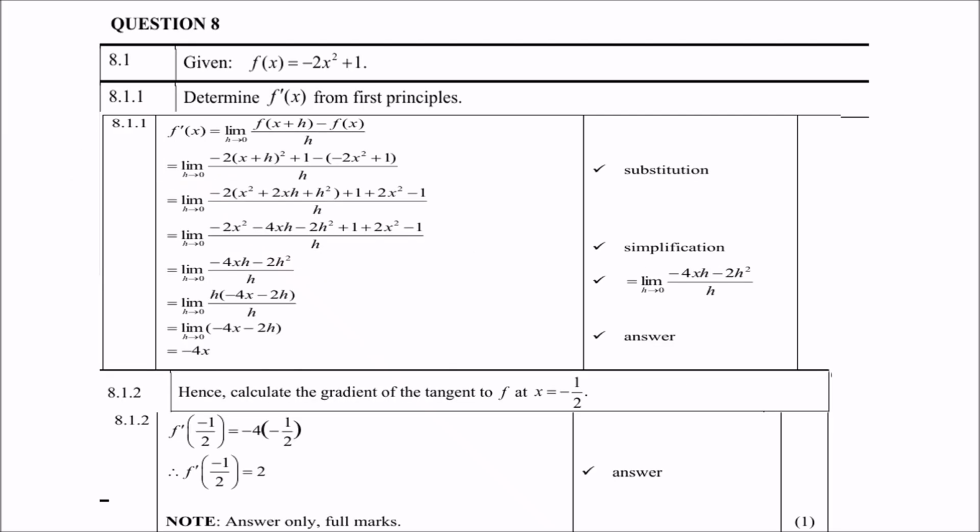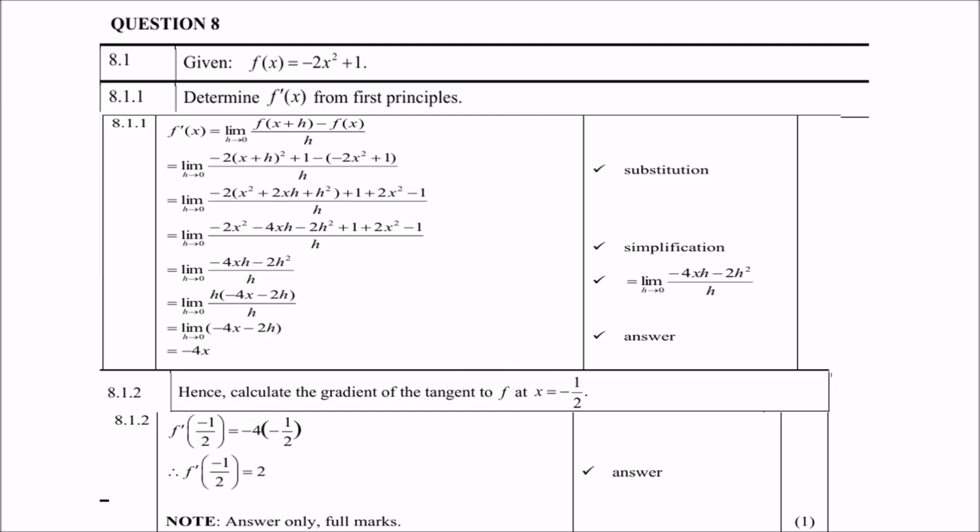Right, question 8.1, given is that f of x is equal to negative 2x squared plus 1. Now you must determine the derivative, or f prime x just means derivative, but from first principles. Now the minute you see the word first principles, you should know that you must use the formula f prime x equals the limit as h approaches 0 of f of x plus h minus f of x, over h. That is first principles. Of course, you can always use the rules later on to check whether your answers are correct.